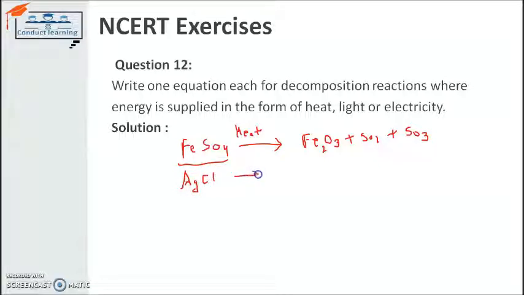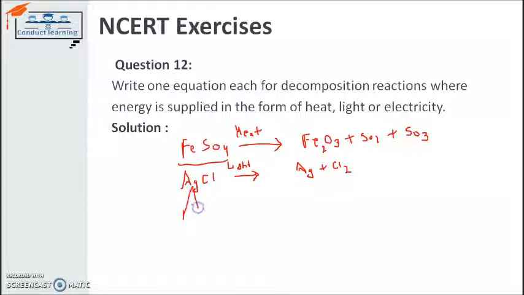If we simply apply light, because if we keep silver chloride in light, it will give us silver and chlorine both as products. The equations are still not balanced, so we will balance them. It's just to make it clear how the decomposition happens because of heat, light and electricity. The third is decomposition by electricity.